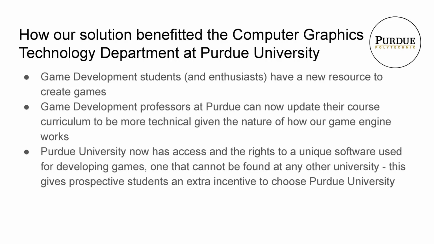So our solution benefited the computer graphics technology department at Purdue University in a huge way. Game development students at Purdue and even game development enthusiasts have a new resource to create games. Game development professors at Purdue can now update their course curriculum to be more technical given the nature of how our game engine works. Purdue University now has access and the rights to a unique software used for developing games, one that cannot be found at any other university at this time. And this gives prospective students an extra incentive to choose Purdue University over other schools.